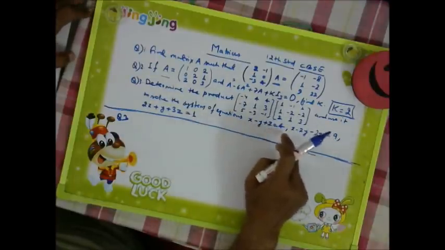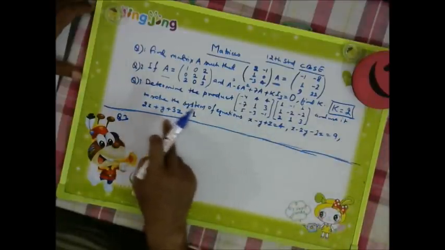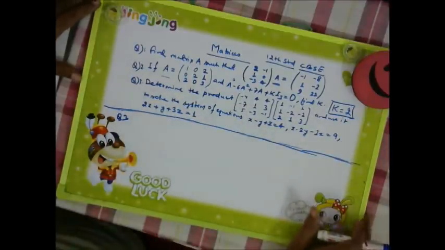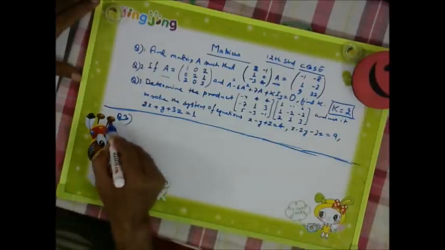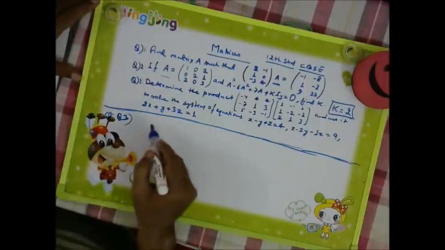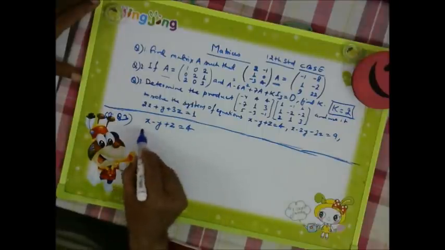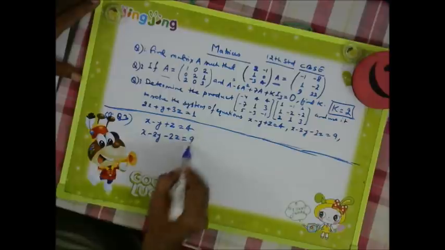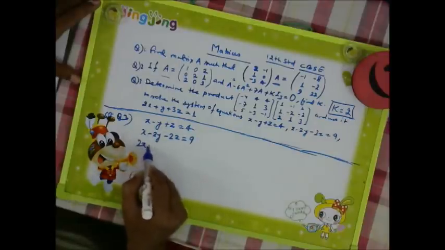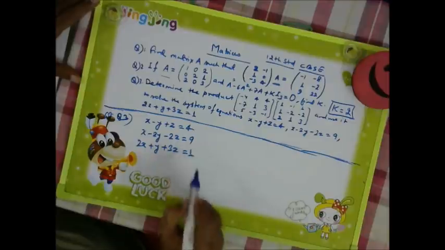x minus y plus z is equal to 4, x minus 2y minus 2z is equal to 9 and 2x plus y plus 3z is equal to 1. So we are given equations x minus y plus z is equal to 4, x minus 2y minus 2z is equal to 9 and 2x plus y plus 3z is equal to 1.